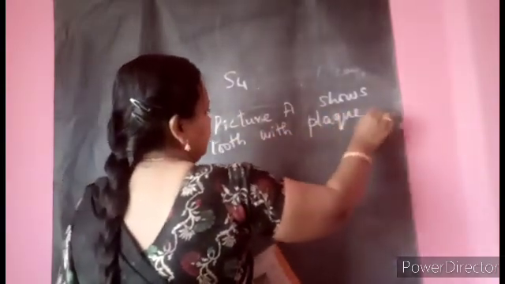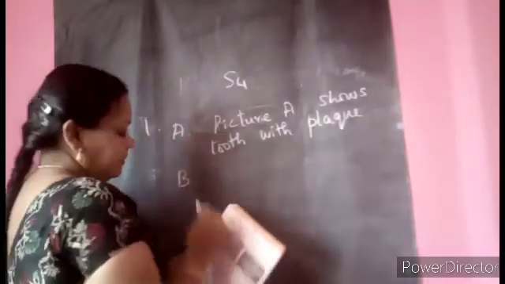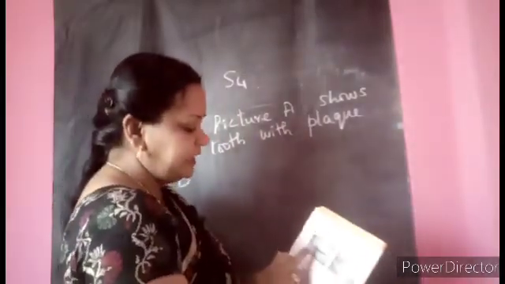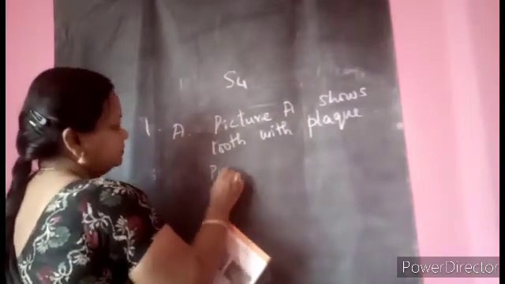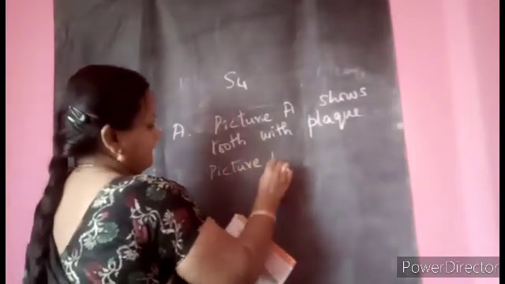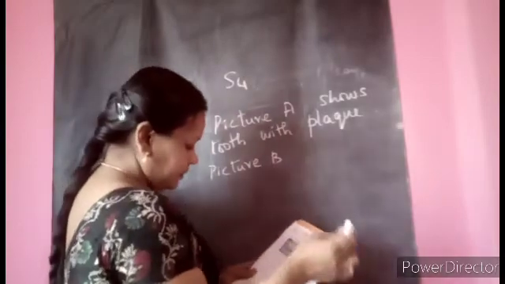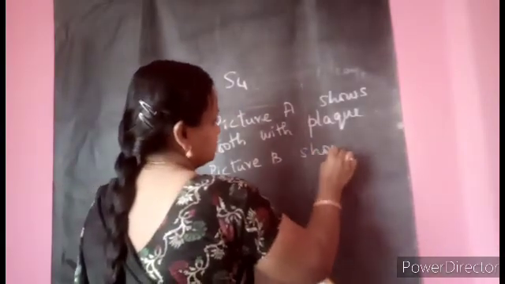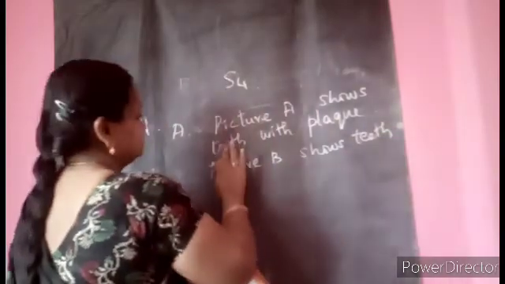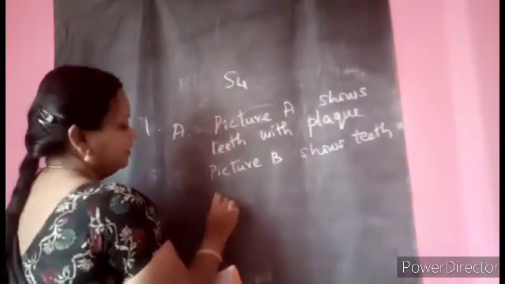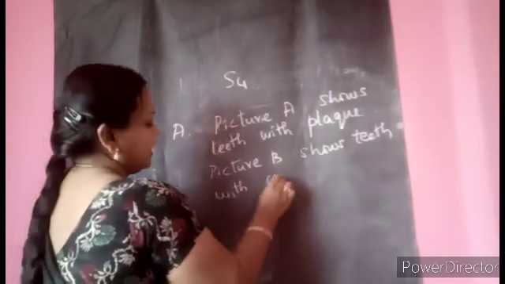See, the yellow color, it might be because it is not a color picture, but even then we can see it is not a bright clean tooth. Picture B, children. Picture B shows teeth with cavities.